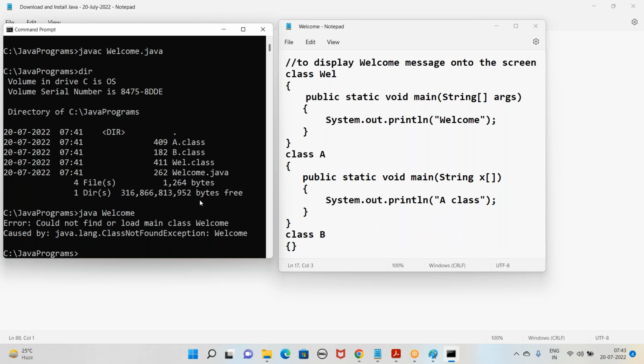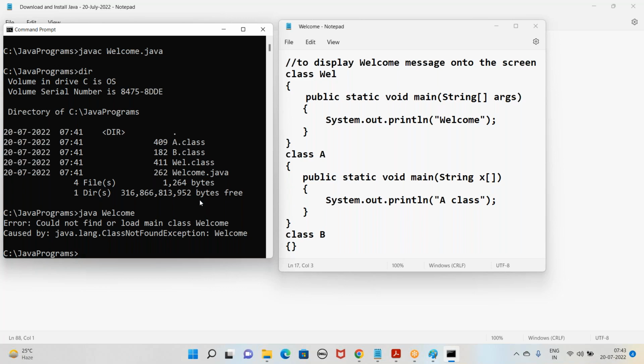Clear? Yes. So I have one doubt. If we save the files, we need to give that file name as the class name, right? We know that rule. But if the classes are not public, we can save the file with any name. No problem at all. Only if the class is public, then file name and class name should match. I'll discuss that later.